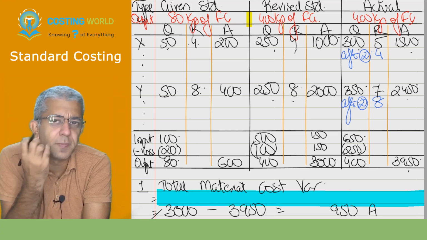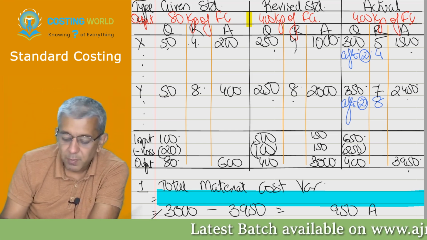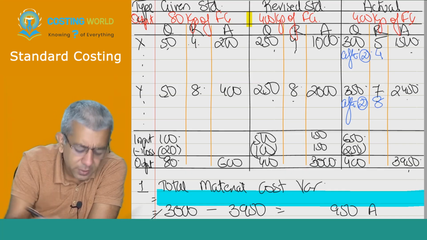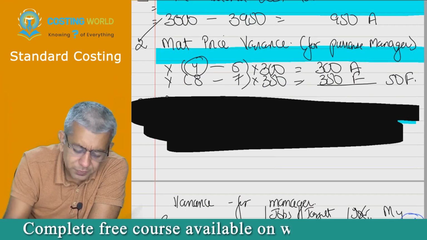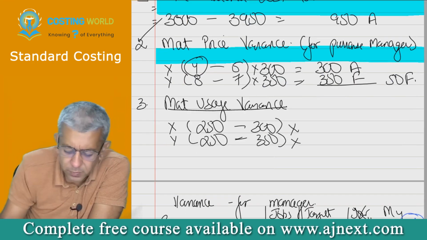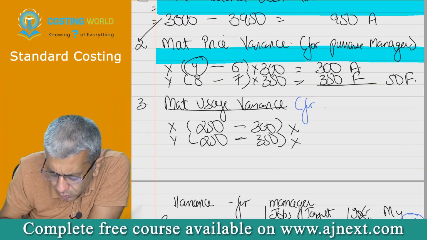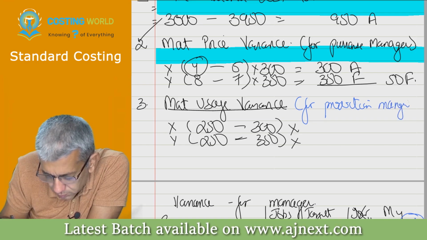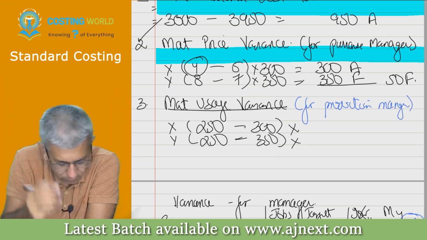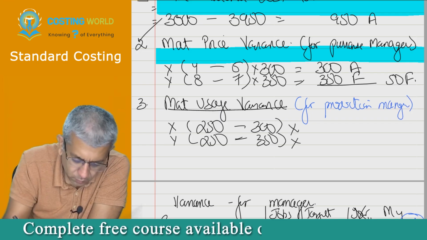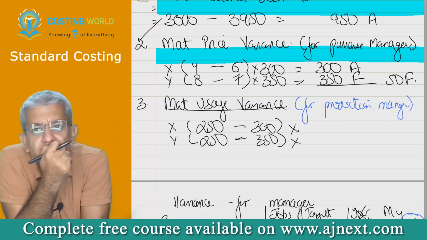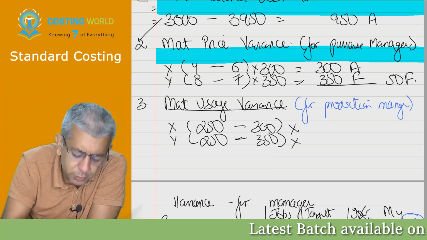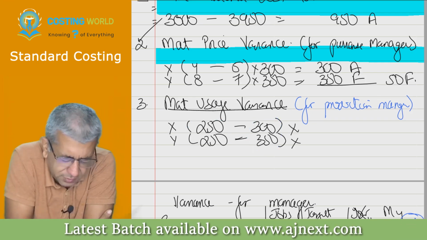So now, the purchase manager has finally gone. But when he went, I converted actual prices into standard prices. Okay, done. Now came the production manager. The production manager was responsible for producing. You will write down over here for production manager. Now, I asked the production manager, for X and Y, you should have consumed how much? He said 250, 250. I asked him, how much did you consume? He said 300 and 350.